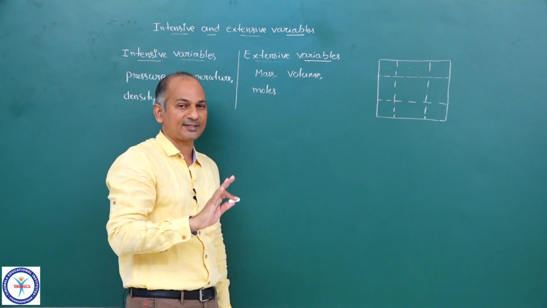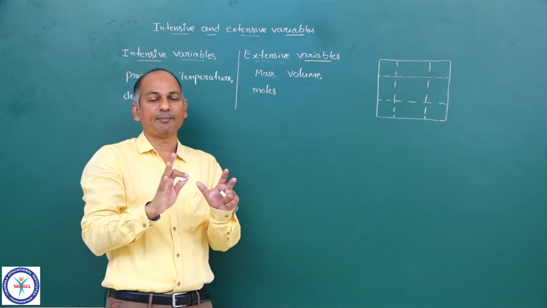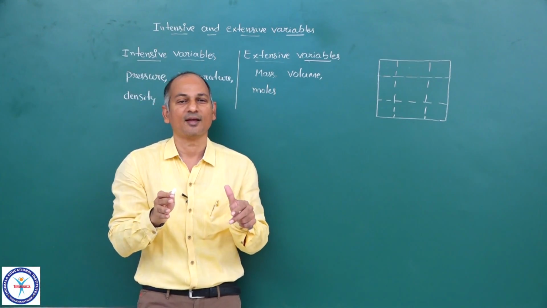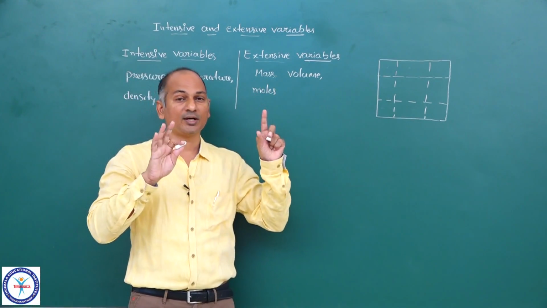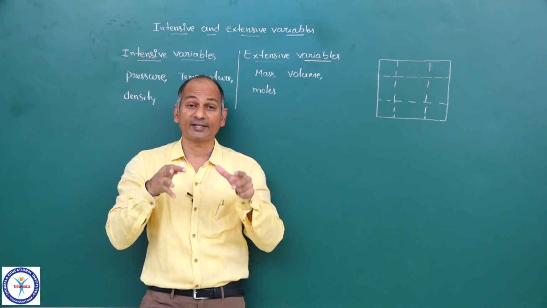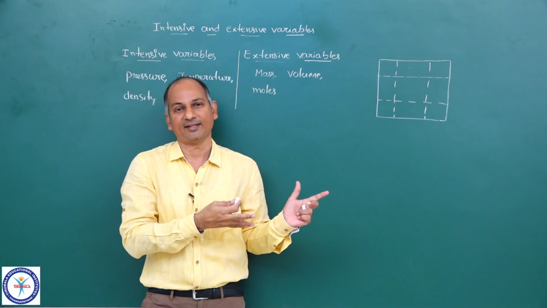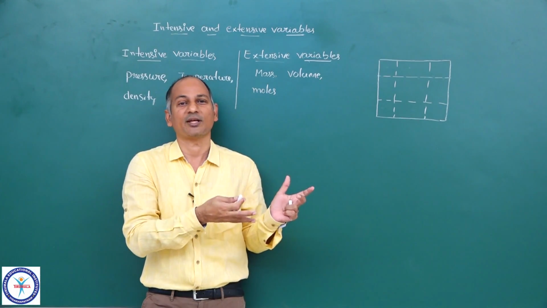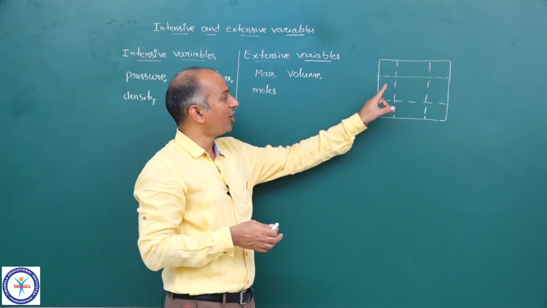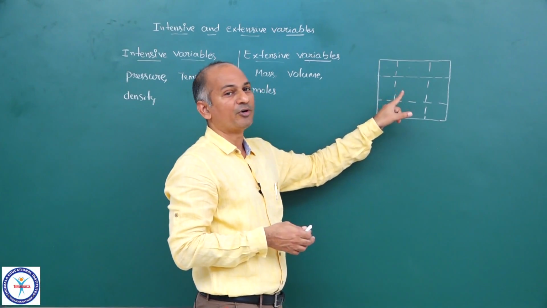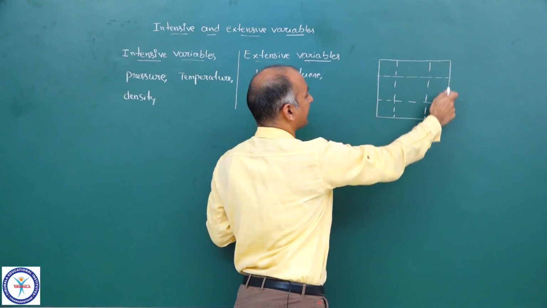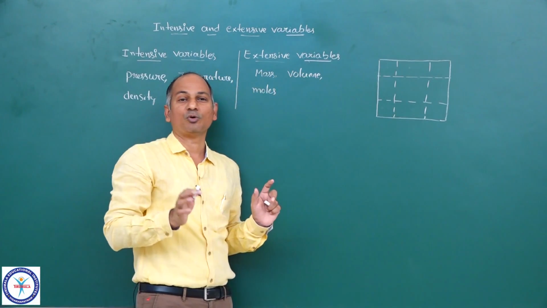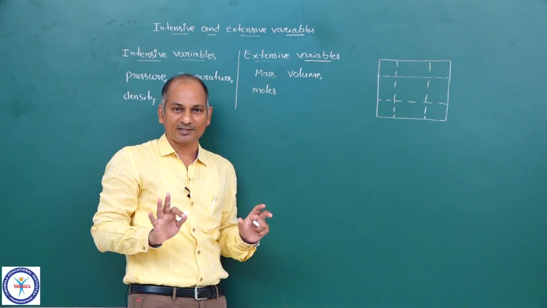It is an imaginary division; we are not actually dividing it. Just to define these variables and tell you the difference between the two, I am dividing it. That is only an assumption, and these dotted lines are only imaginary boundaries. They are not actually present. The outer boundary is the actual boundary. So, let me first divide the system into some parts.